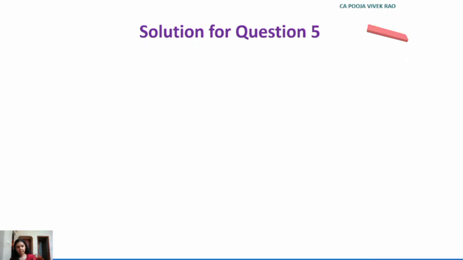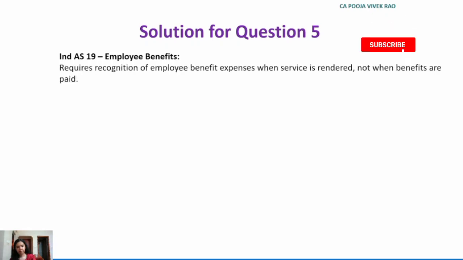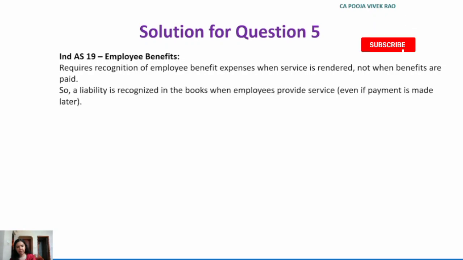So the applicable Ind AS here are Ind AS 19, employee benefits. This Ind AS requires recognition of employee benefit expense when service is rendered, not when benefits are paid. So a liability is recognized in the books when employees provide service, even if payment is made later. And another Ind AS applicable in this case is Ind AS 12, income taxes.